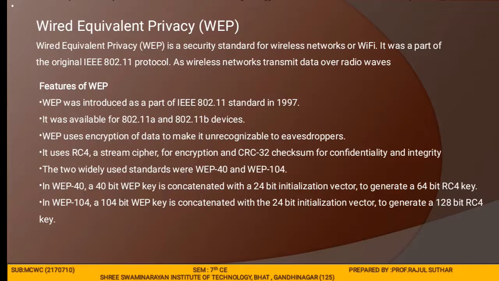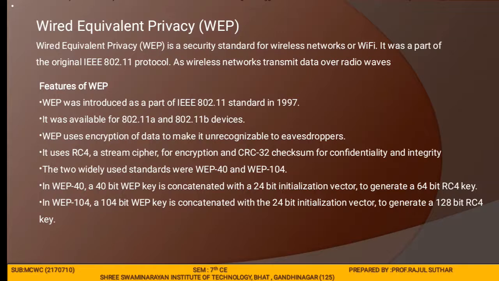Then it used RC4, a stream cipher, for encryption, and a cyclic redundancy check, 32-bit checksum, for confidentiality and integrity. The two widely used standards were WEP 40 and WEP 104.